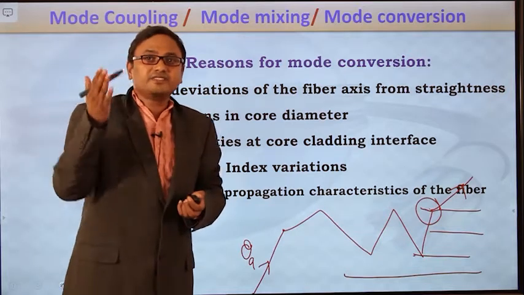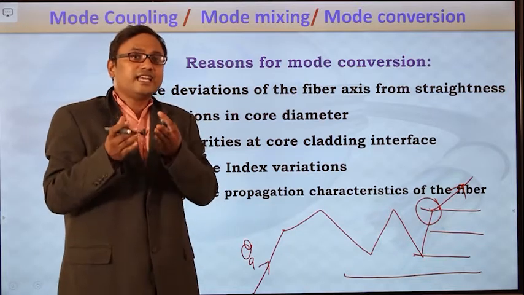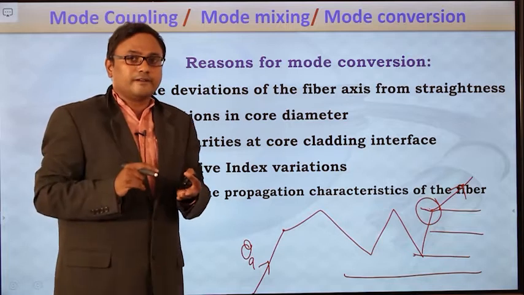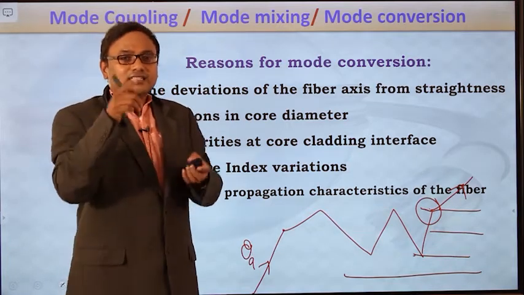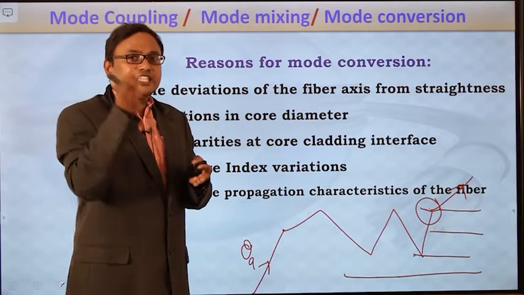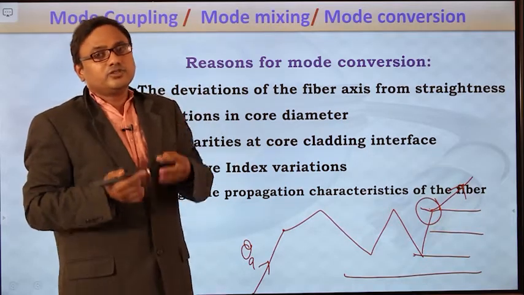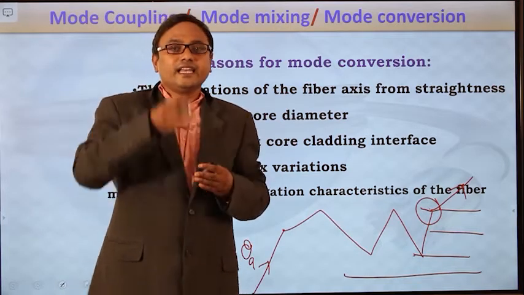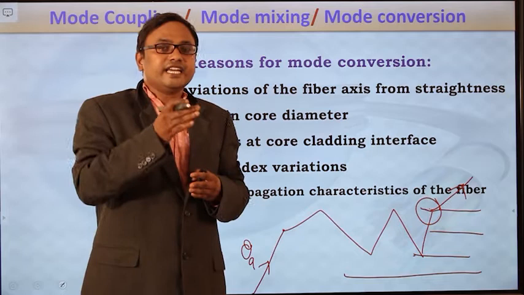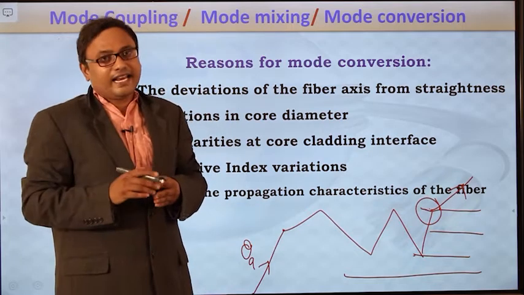If the refractive index varies, then the velocity of the light ray will vary at that particular portion. If the velocity of the light ray varies at that portion, then the direction in which it is propagating will also vary. So if the direction varies, then it will not maintain the critical angle at the core cladding interface. Instead, it will be refracted into the cladding medium.